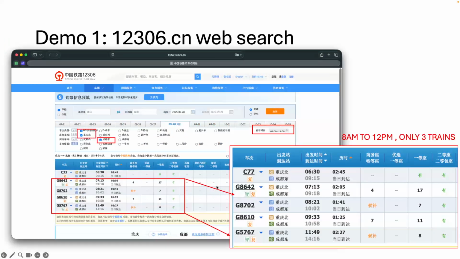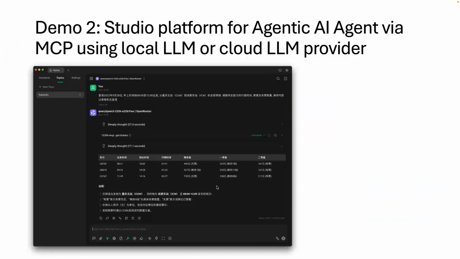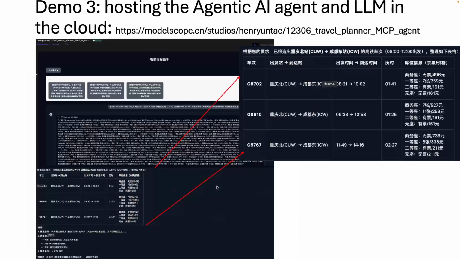Okay, so to summarize, the first demo we showed is on the real website, the official website from 12306.cn, but the website has a lot of information, maybe overloaded. And then after that, I demonstrated on Cherry Studio, using the LLM and also the MCP to massage and get the information to be more useful and more accurate for the user. The last but not least, now still running at the back end, is actually